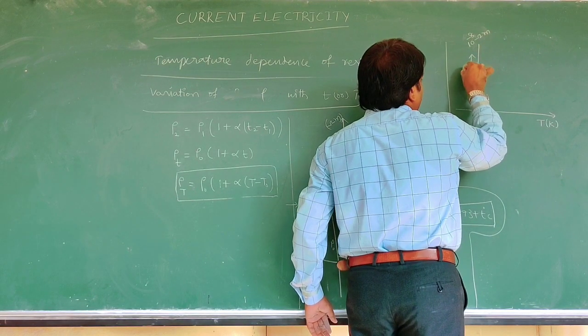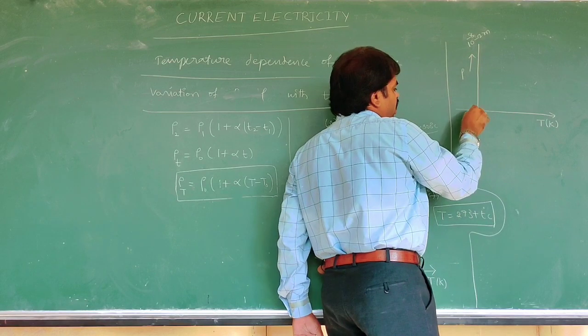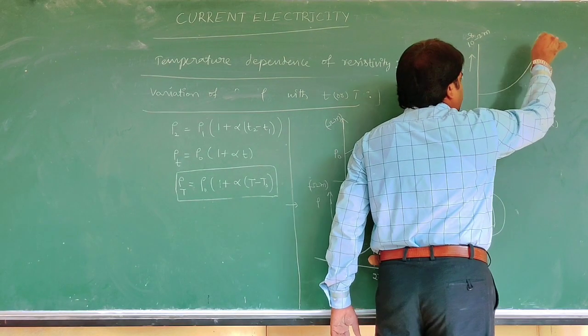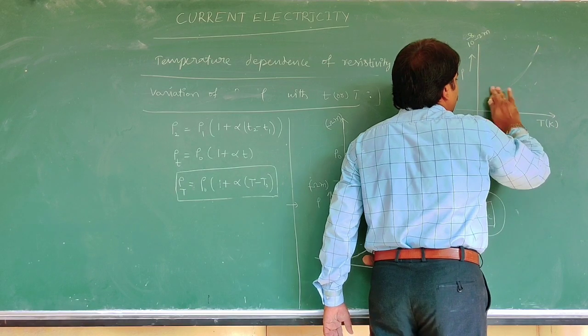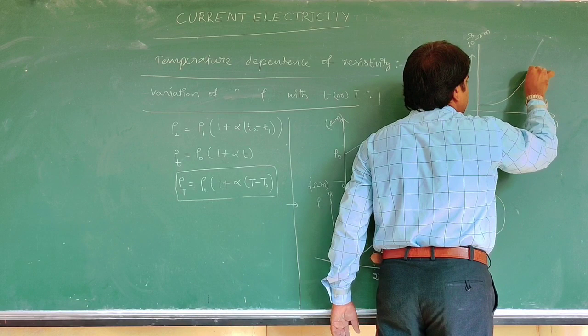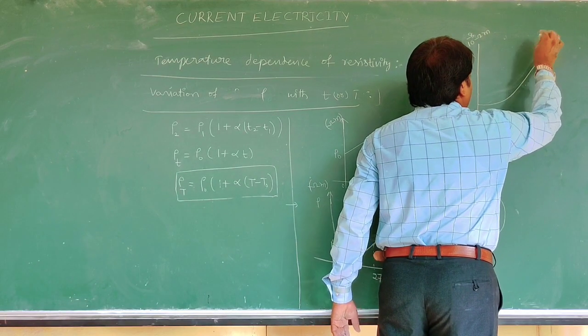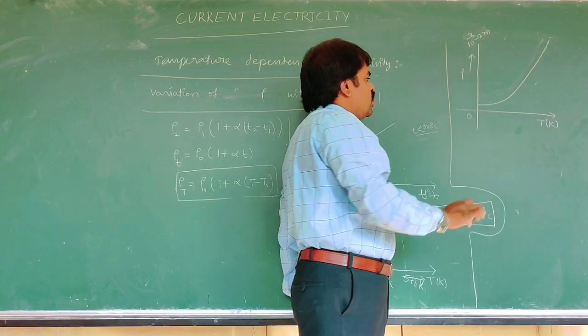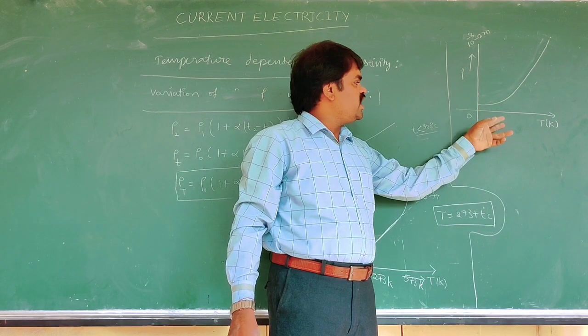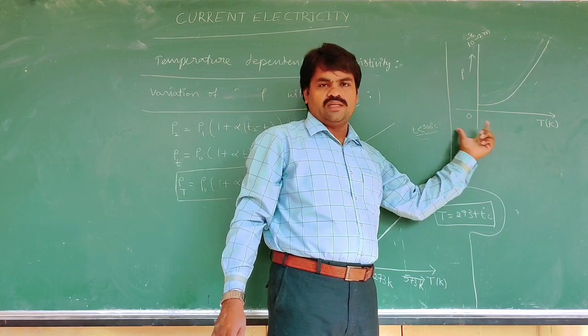This is the resistivity on the y-axis. Copper will be like this. This is about the variation of resistivity with temperature of copper metal.